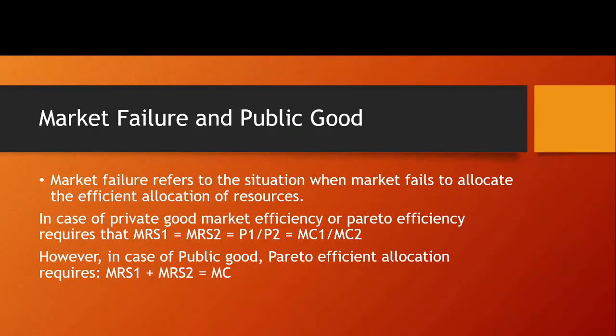But what happens? With a view to being a free rider, everybody tries to be a free rider and would like to enjoy public good, so they would hide their true preference for public good. Because of this, the summation of the MRS becomes smaller, and this causes a less than optimal supply of public good. That is why the market fails in providing public good, and the government takes responsibility to supply this public good.